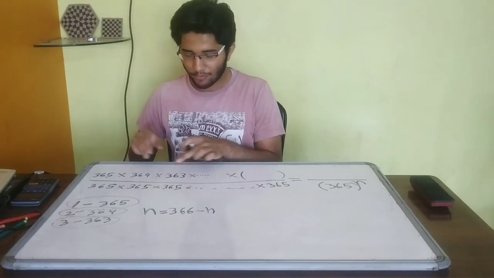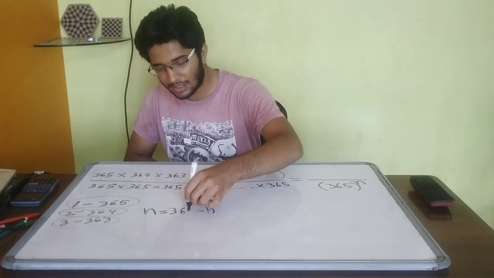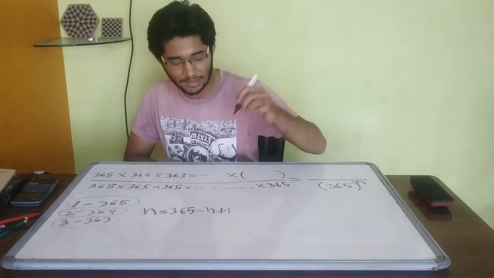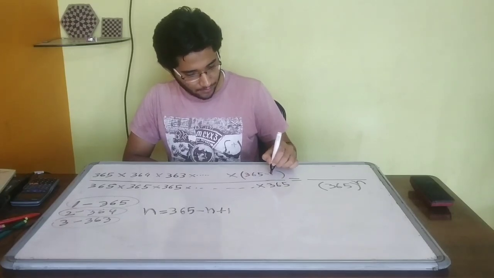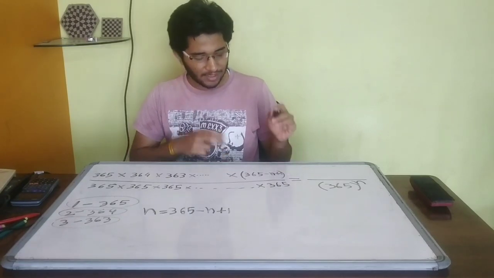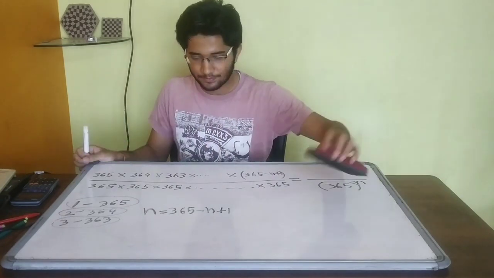But everything we have in terms of 365. So I am writing here 365, but I have subtracted 1, so I will add 1 in the last. So it will be 365 minus n plus 1. You can understand why I did this in the next step.